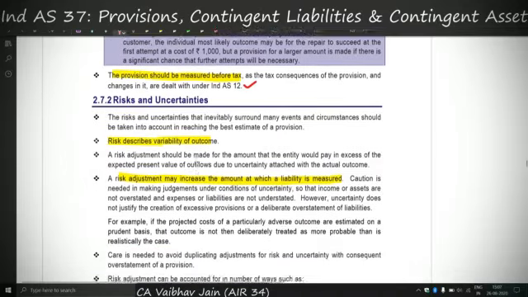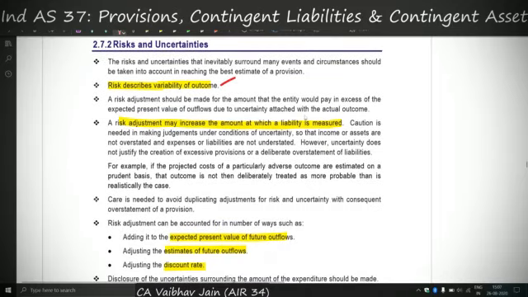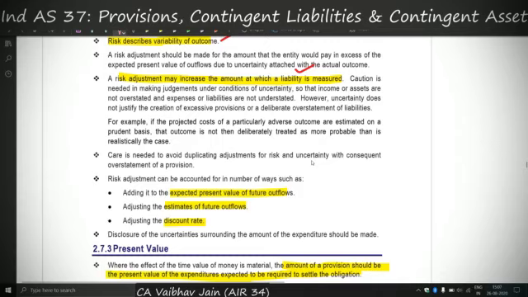Second is risk and uncertainty. Risk means nothing but the variability of outcome, and risk adjustment may increase the amount at which liability is measured. So what is risk adjustment? Whenever we are recognizing a provision, let's say the amount we have to pay is over a period of 3 years, and for each year I have a certain outflow. That outflow I have to estimate, and then I have to bring it to the present value to recognize an amount of provision as of today.